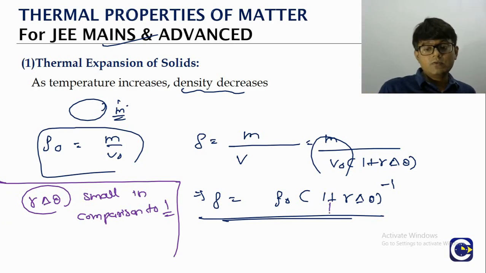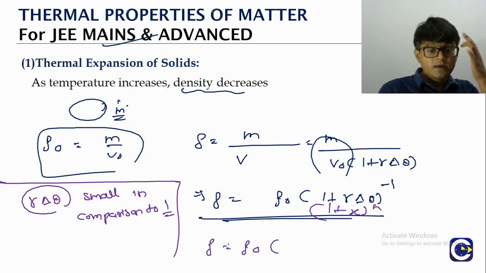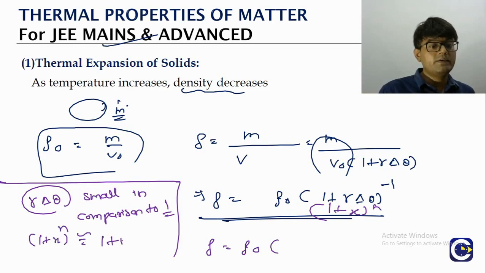So look at this. How do we see it? Like a binomial expansion. It is like what? 1 plus x whole power n. Binomial expansion, remember what it is? The 1 plus x whole power n. For the binomial expansion simplification, we will take the first two terms of the binomial expansion.